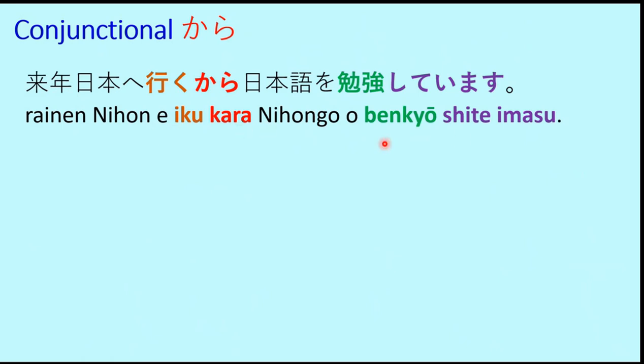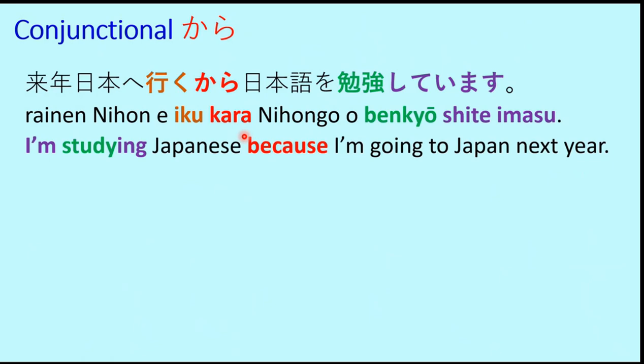So I am studying Japanese. I am going to, or I will go to Japan. I will go to Japan next year. And these two sentences need to be joined using this conjunctional kara. This is the conjunction kara. So that means next year I will go to Japan. So I am studying Japanese. I am studying Japanese because I am going to Japan next year.